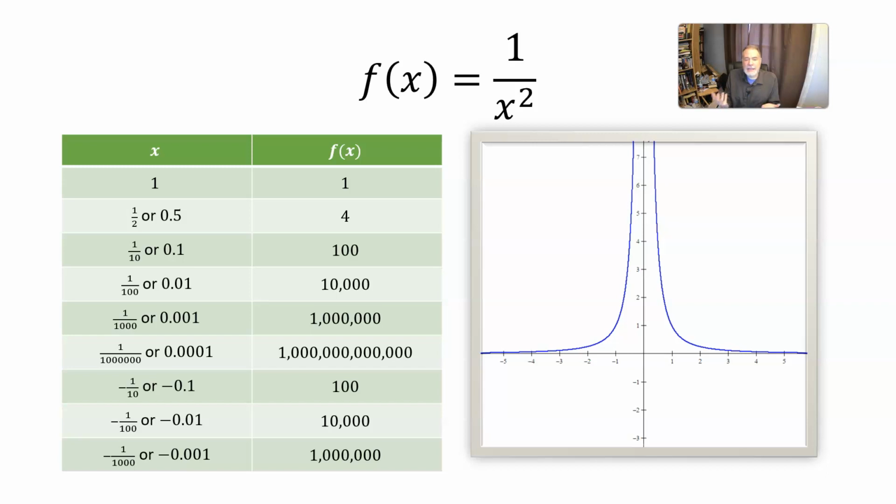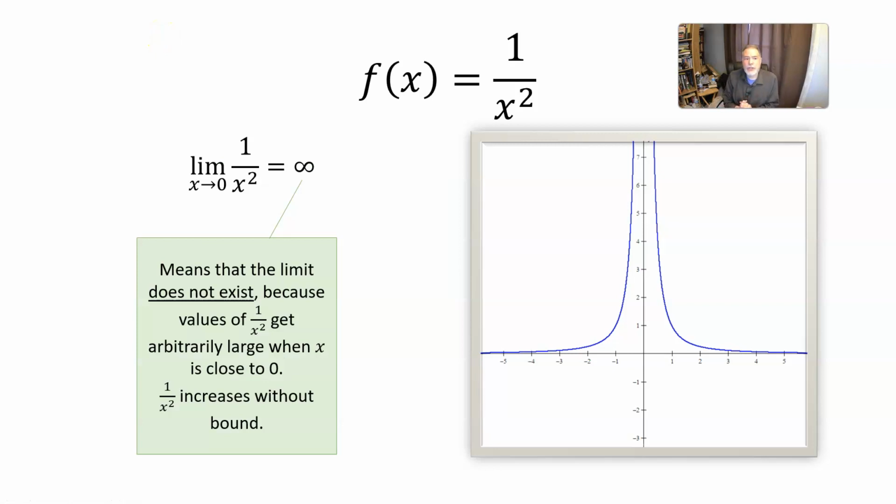And this still applies if x itself is a negative number, because x squared is still going to be positive, and then 1 over x squared is still going to be positive, and the closer x is to 0, the larger that positive 1 over x squared is going to be. And you can see that on the graph. Points on the graph that have x coordinates that are really close to 0 have y coordinates that are way up there. So what we can say in a situation like this is that the limit as x approaches 0 of this function 1 over x squared equals infinity.